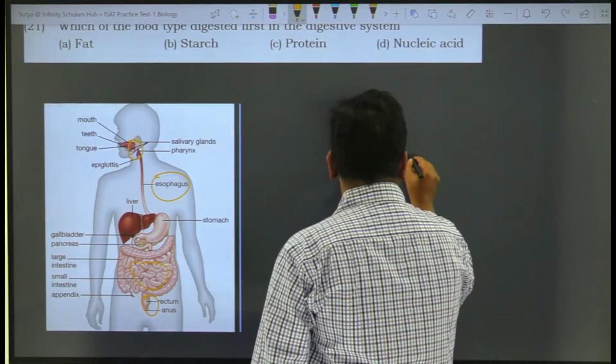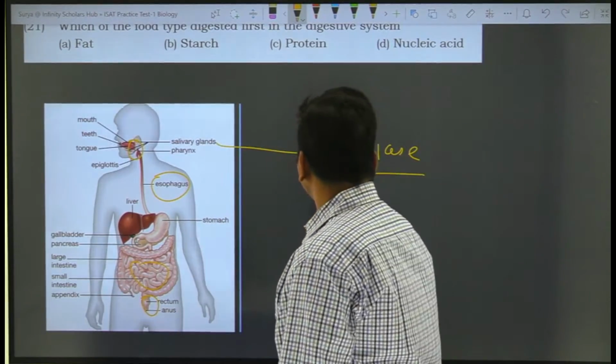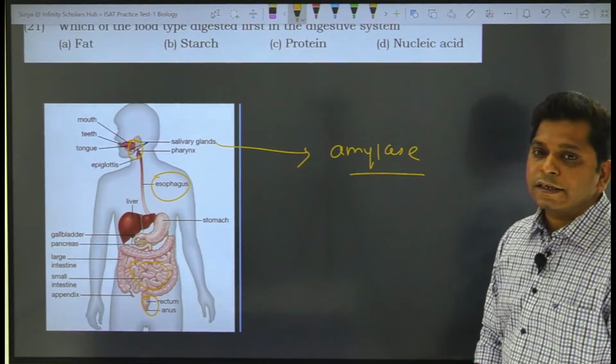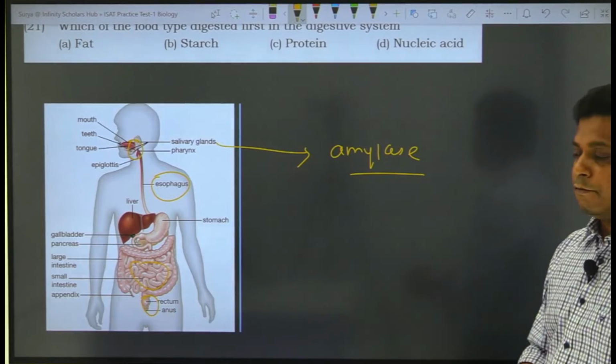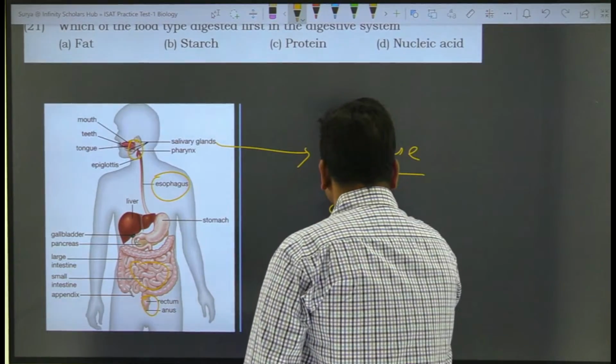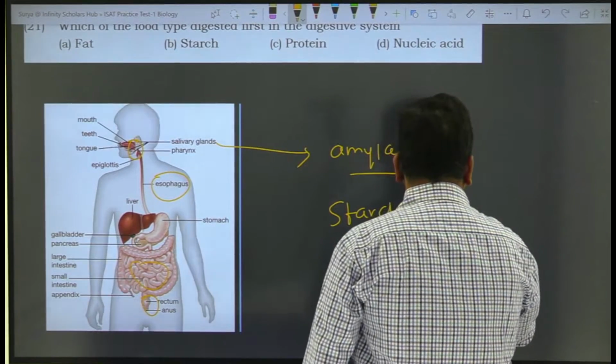This amylase is secreted by the salivary glands. Salivary glands secrete this enzyme amylase, and amylase helps in the conversion of starch to maltose.